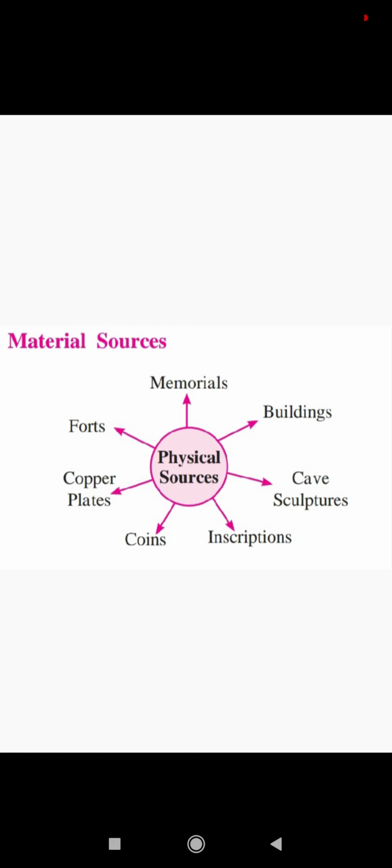The first material source: forts. Forts are an important place among the material sources. We get authentic, true information from the forts. There are four important types of forts. How many types of forts are there? There are four important types of forts. Which are they? The first one is hill fort, second one sea fort, third one forest fort, and the fourth one is plain fort, or the fort built on a plain.